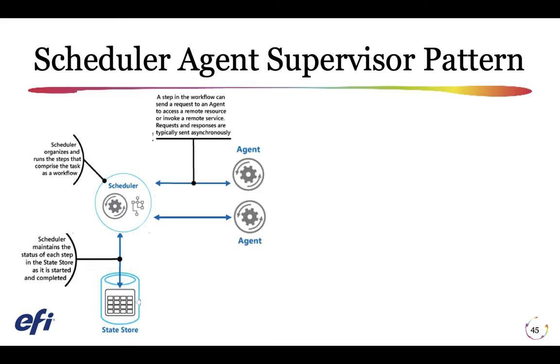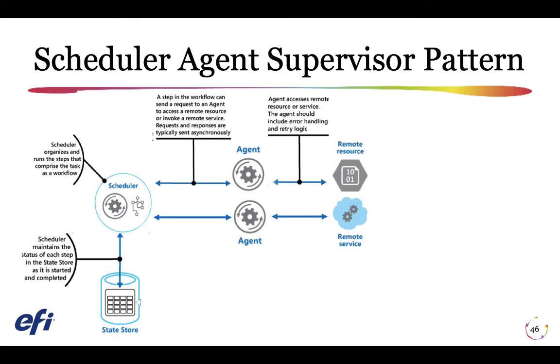If a step requires access to a remote service or resource, the scheduler invokes the appropriate agent, passing it the details of the work to be performed. The scheduler typically communicates with an agent using asynchronous request response messaging. This can be implemented using queues.